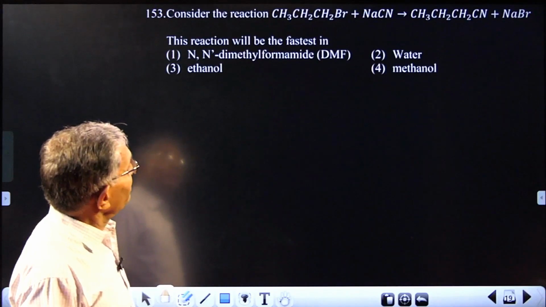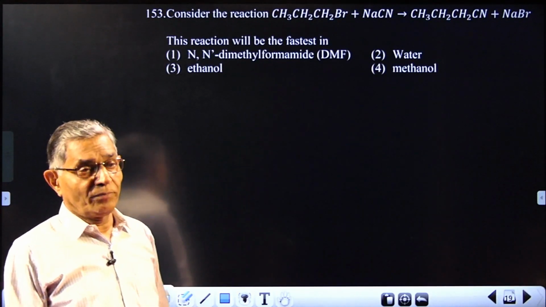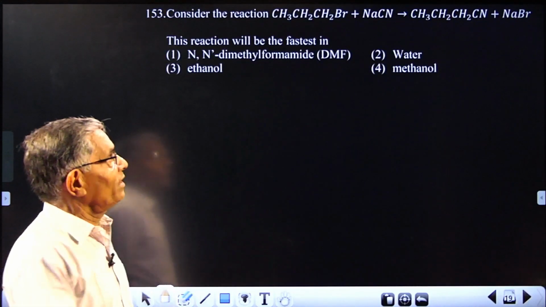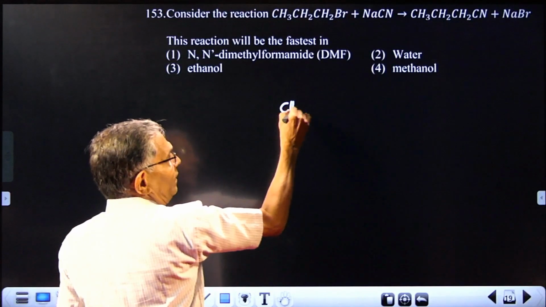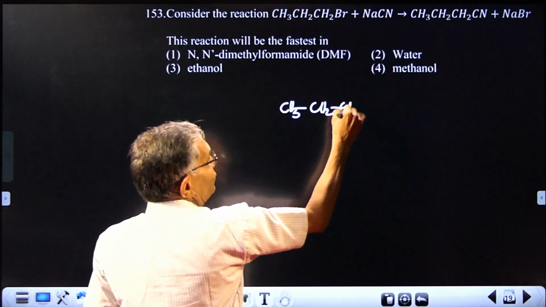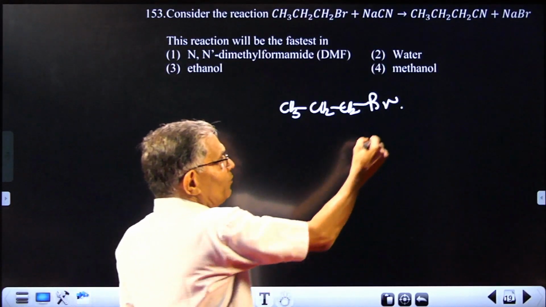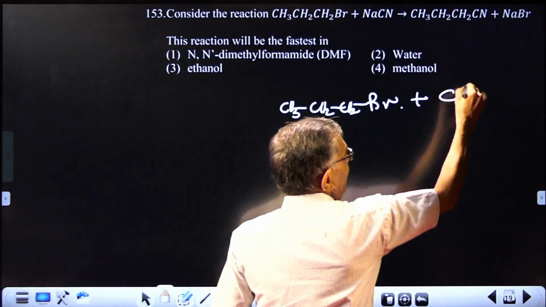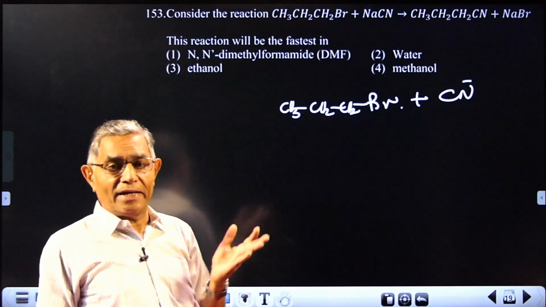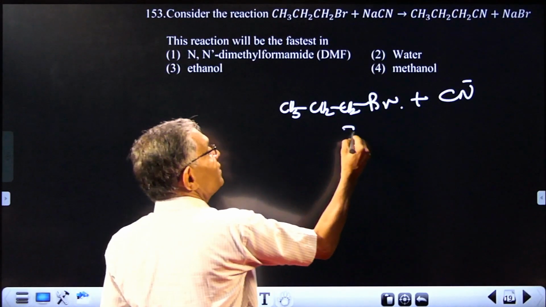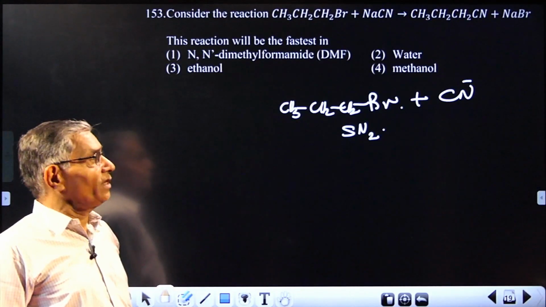Next, consider the reaction CH3CH2CH2Br with NaCN. It also is a very good question. See, it's a primary alkyl halide. CH3CH2CH2Br is a primary alkyl halide reacting with NaCN. Effectively, cyanide is attacking it, leading to replacement of bromine with cyanide. Definitely it is an SN2 type reaction. You know, SN1, SN2.